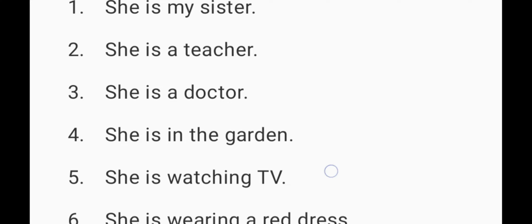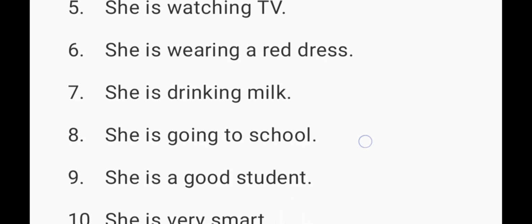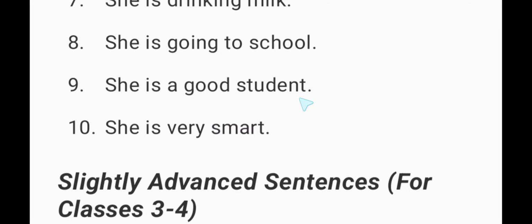She is watching TV. She is wearing a red dress. She is drinking milk. She is going to school. She is a good student. She is very smart.